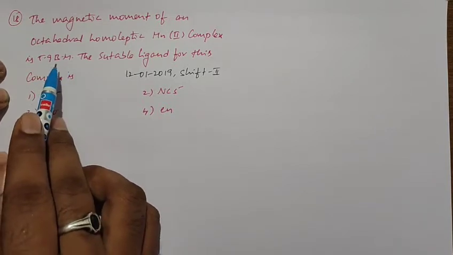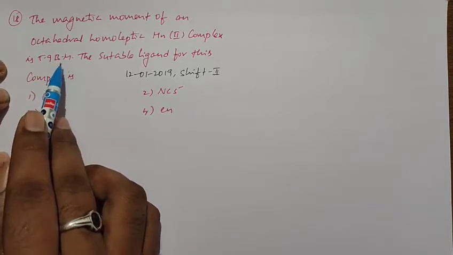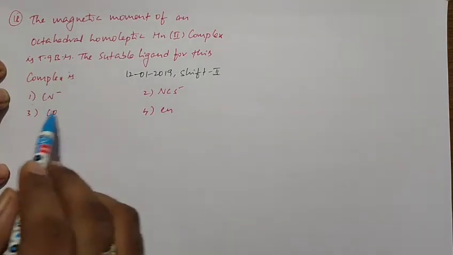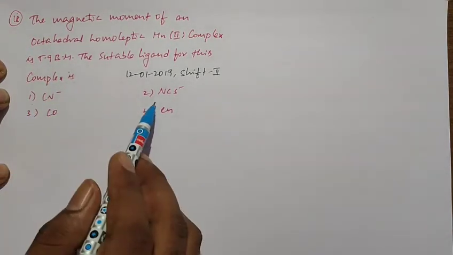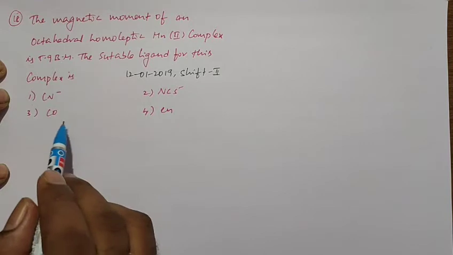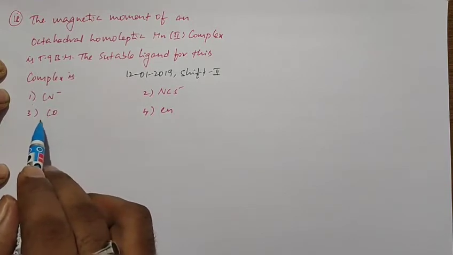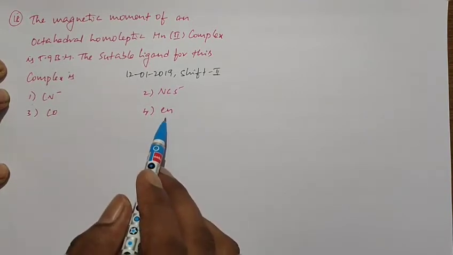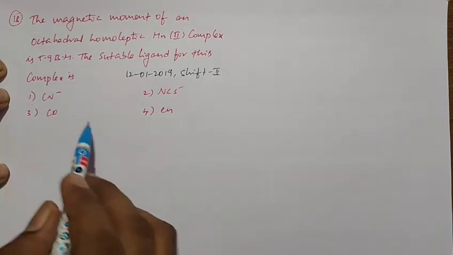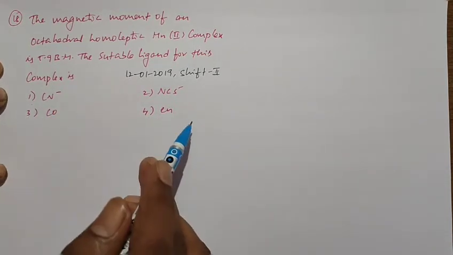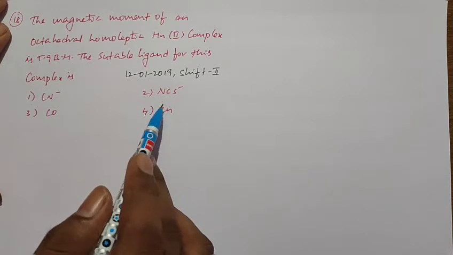So to get this magnetic moment, it must be a weak ligand. The four options are cyanide, thiocyanate, isothiocyanate, carbonate, and ethylenediamine. In this, the first, third and fourth options are strong ligands and the second is a weak ligand.